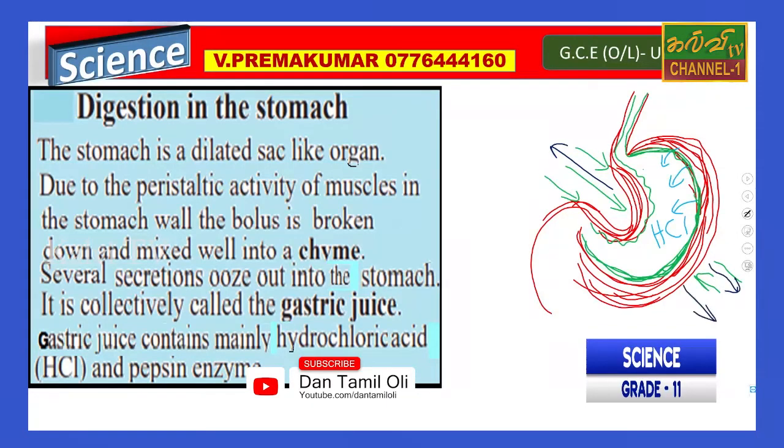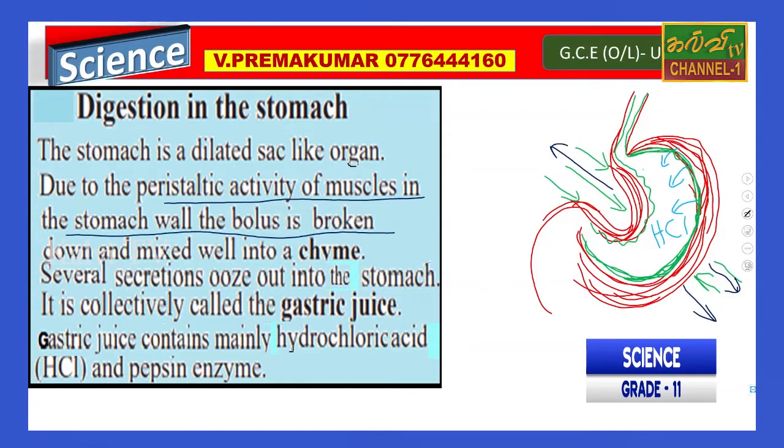So by peristaltic activities of the muscles of the stomach wall, the bolus is broken down and mixed well into the chyme. Chyme means there are so many secretions there.